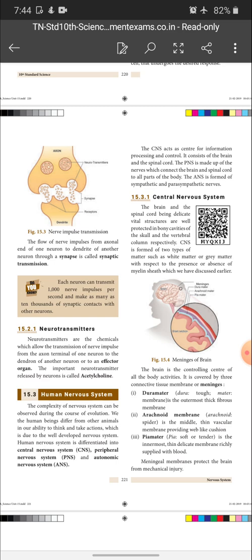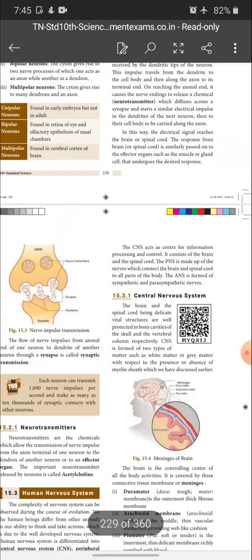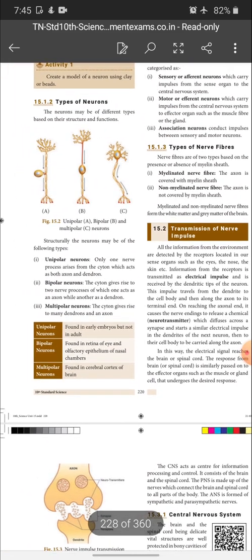So what is the central nervous system? Brain and spinal cord. What is the peripheral nervous system? The nerves arising from the brain and spinal cord together are called the peripheral nervous system. And what is the autonomic nervous system? It is nothing but the nerves which supply the message or impulse to the visceral organs which are antagonistic, that is, opposite in function. That is the autonomic nervous system. That's what we are going to see today, and let's start with the types of neurons.